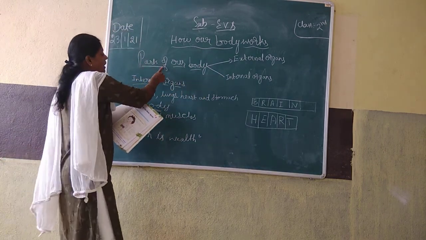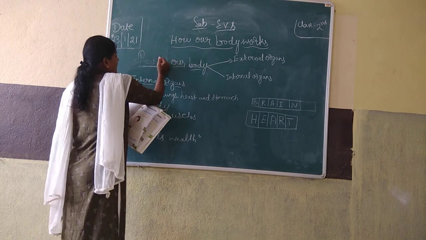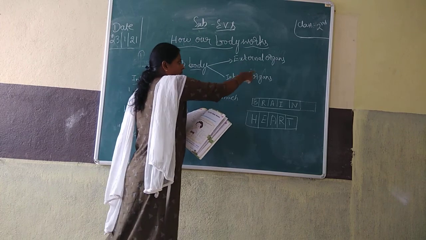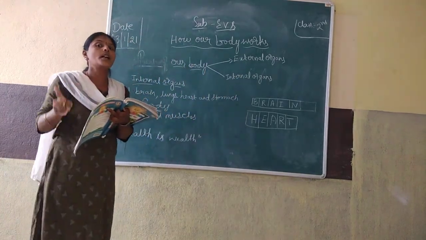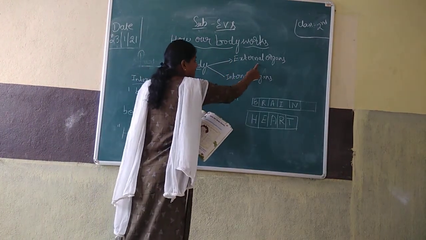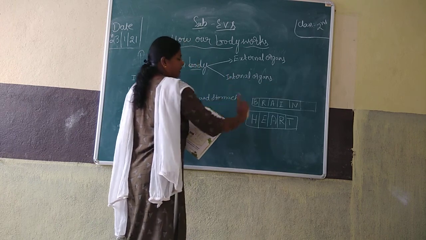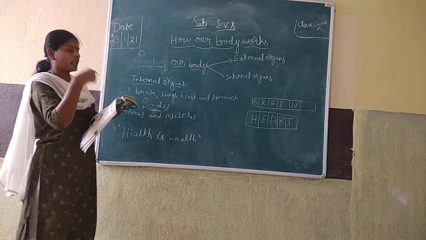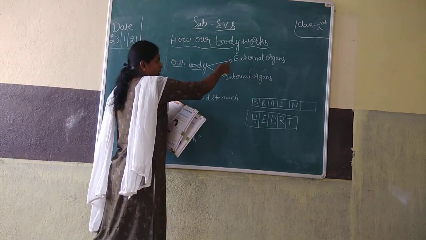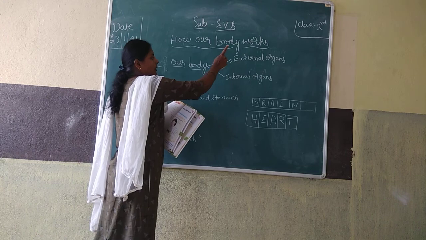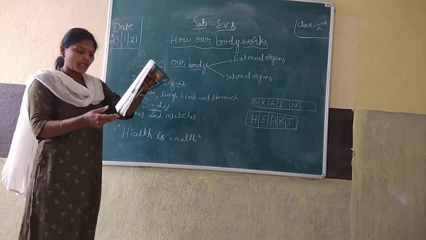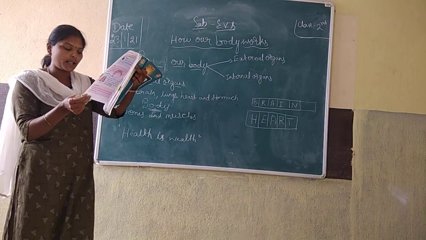Two types of organs. Those are external organs and internal organs. One is external organs and the other is internal organs. Two types.